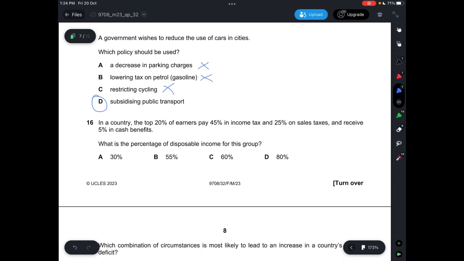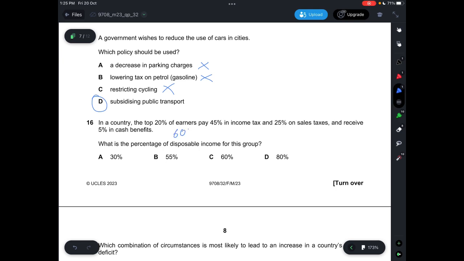Question 16. In a country, the top 20% of earners pay 45% income tax and 25% of sales tax and receive 5% in cash benefits. And what is the percentage of disposable income for this group? Okay, so for this one, they pay 45% in income tax and 25% in sales tax. Your 45% is already on the income tax, so that would be 55% left, and then your cash benefit is 5%, so add up we get 60%.